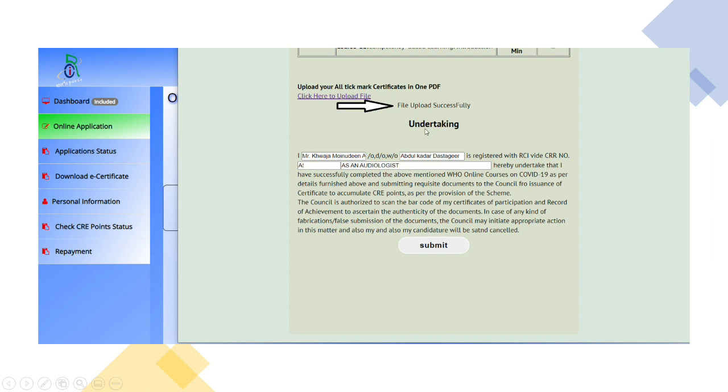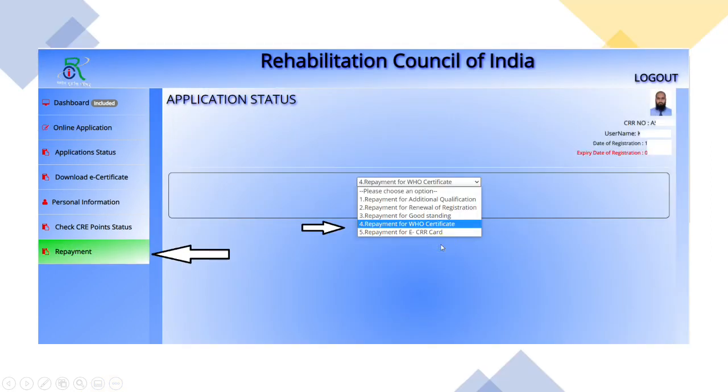So after it has shown file upload successfully, it is going to show your name, then your father's name, then your CRR number, and how you have registered, and then press submit. Okay, once you have pressed submit, it will be asking for your payment details.